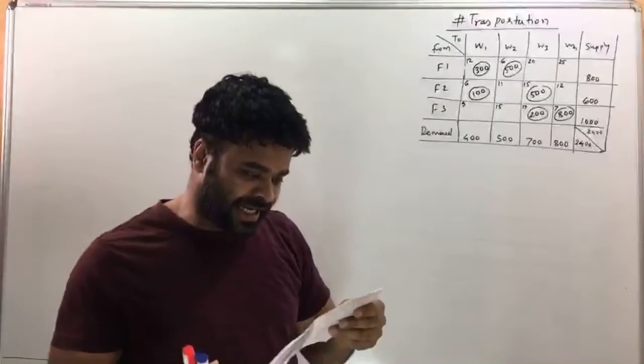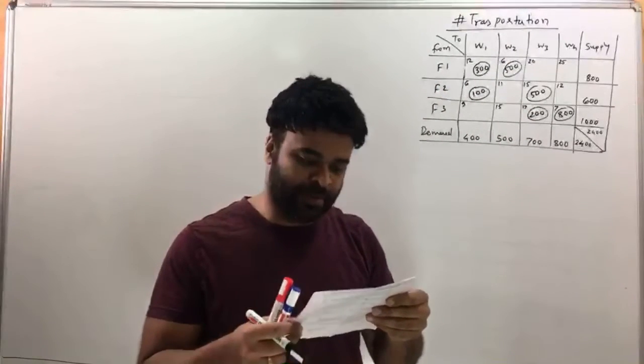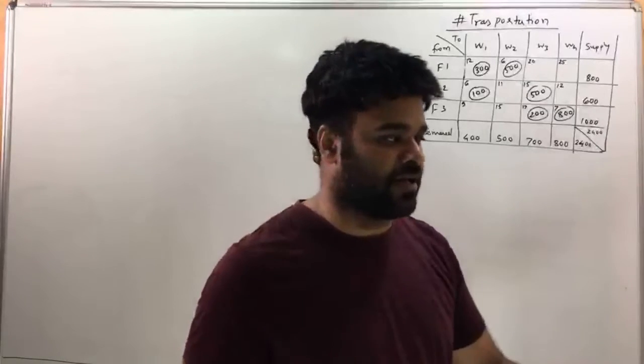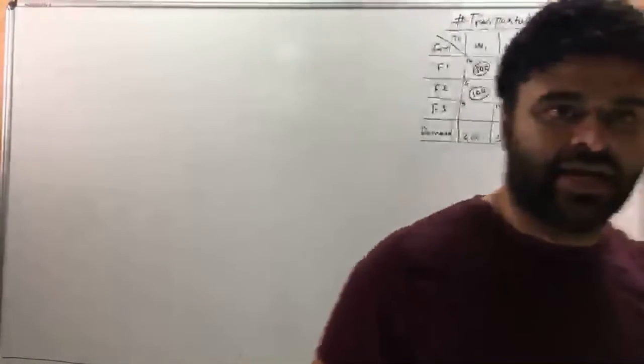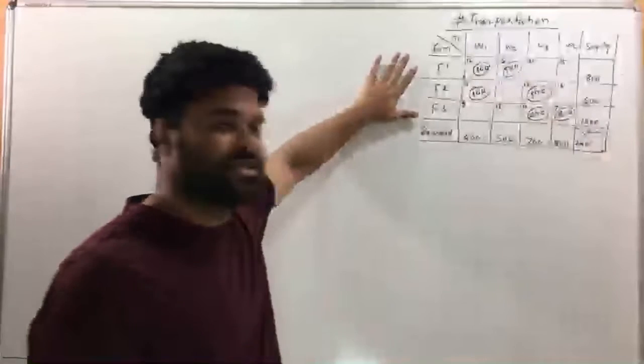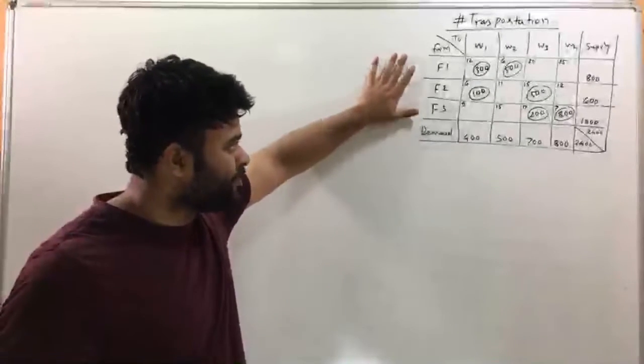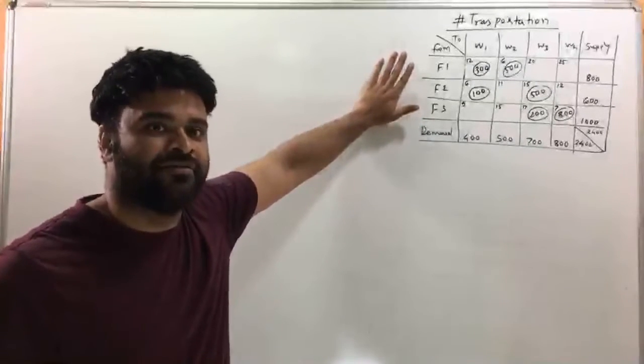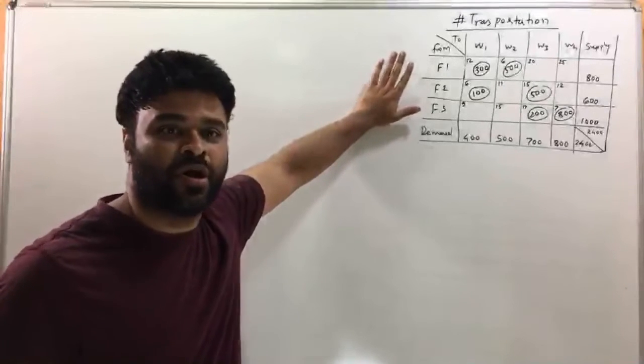And the question says, test the solution for optimality using the modified distribution method. So I'm going to teach you how it is done. This pretty much is a data sheet that we have. From this data sheet, we will figure out whether it is an optimum solution or not.